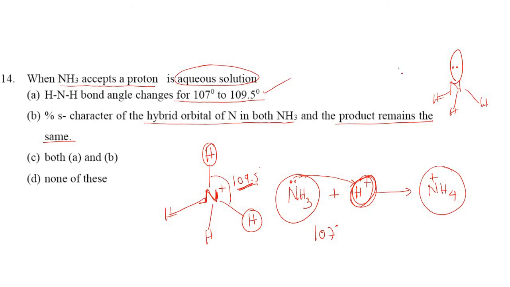But when a bond is formed with the proton, the hydrogen will be present here with both the bonding electrons. So therefore the percentage of s of the sp3 hybrid orbital of nitrogen atom in ammonia as well as in the product remains the same. So on account of this, option C, that is both A and B, are correct. Is it clear, students? We'll move to the next question.